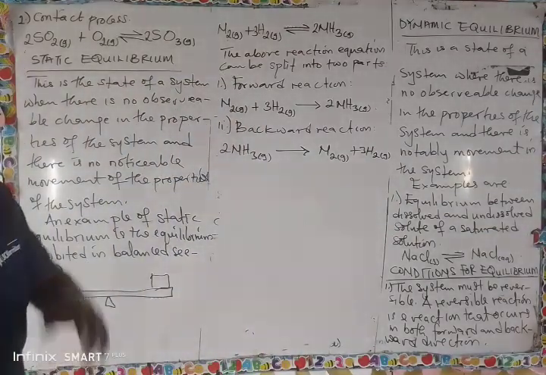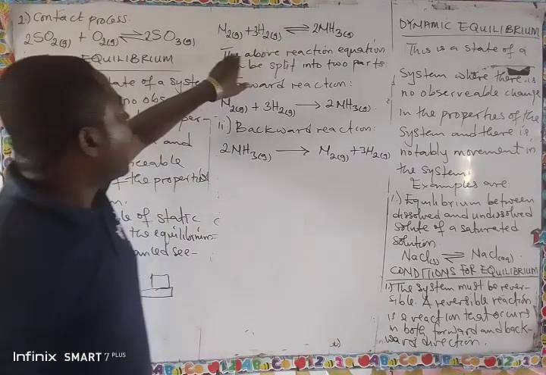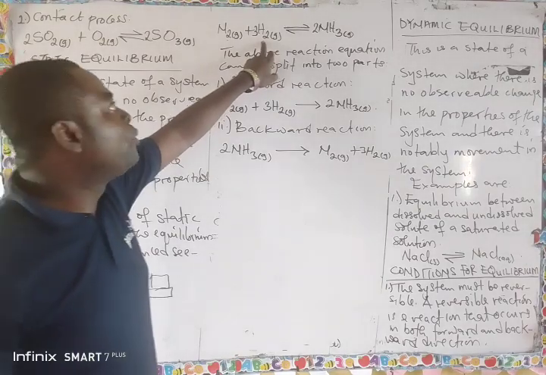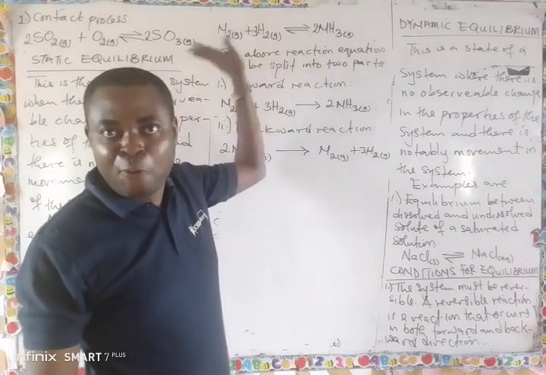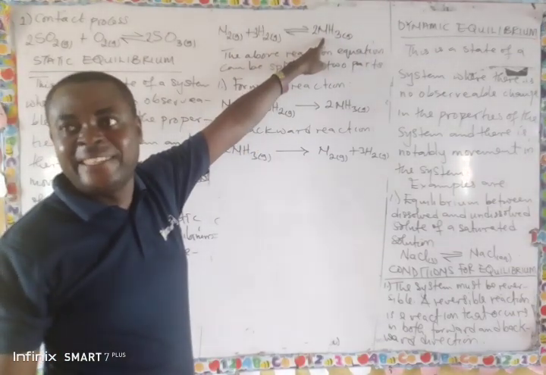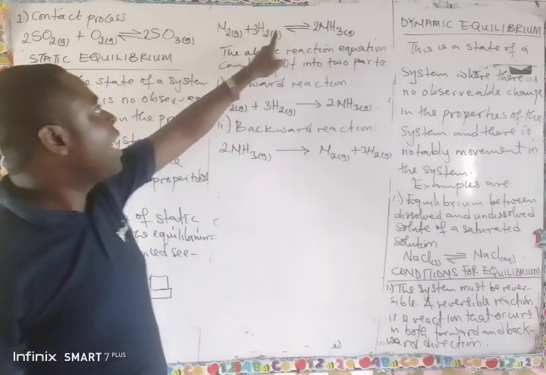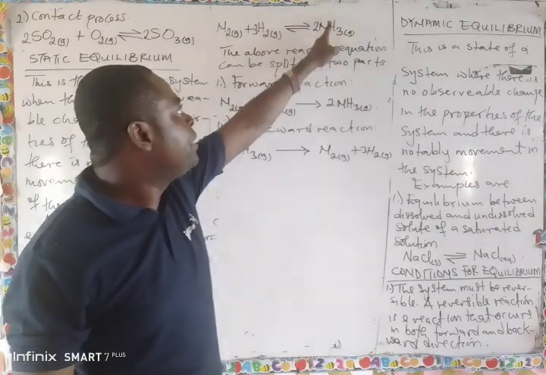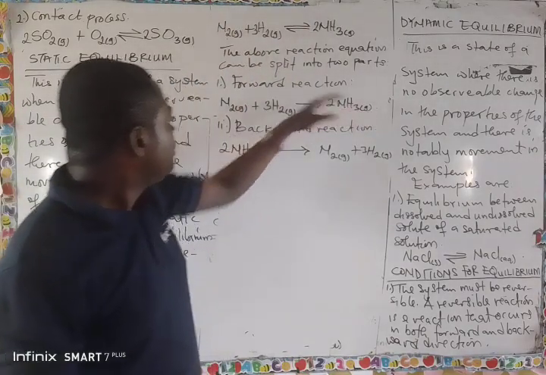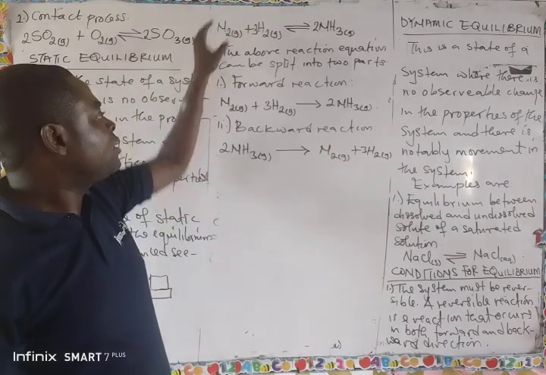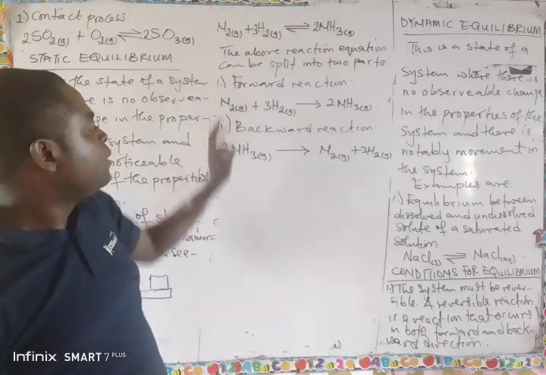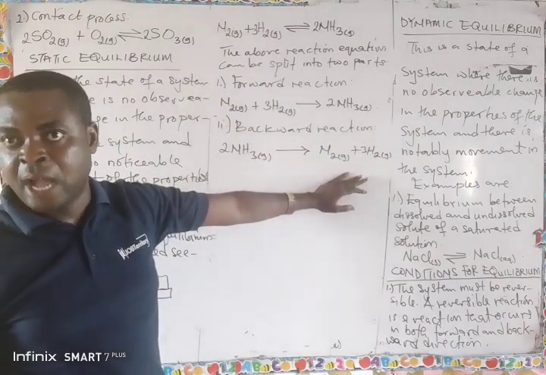Look at this. Any confusion here? This is the forward reaction. And in the forward reaction, the reactant is what? Nitrogen plus hydrogen. While the product is what? Ammonia. This is forward, moving forward. Then if we are to move backward now, this one now becomes the reactant. Am I talking? And this one now becomes the what? The product. Because this one will now break down again to form this and this. Are we together now? In the backward reaction, what was the product of the forward reaction will now become the reactant, and what was the reactant now becomes the product of the what? The backward reaction.